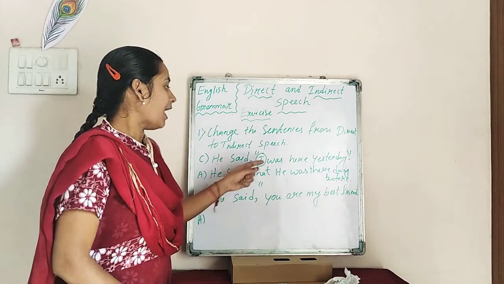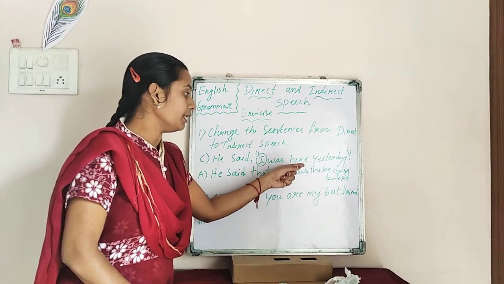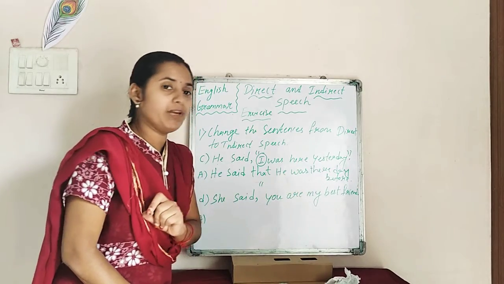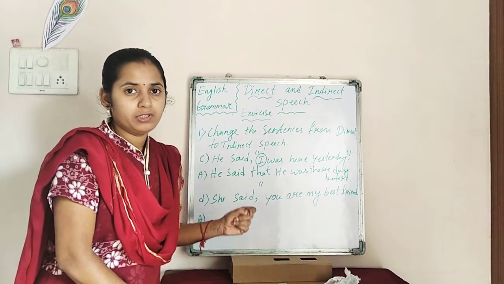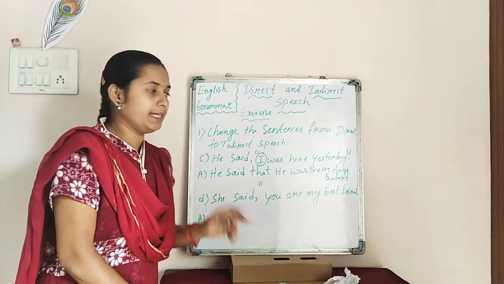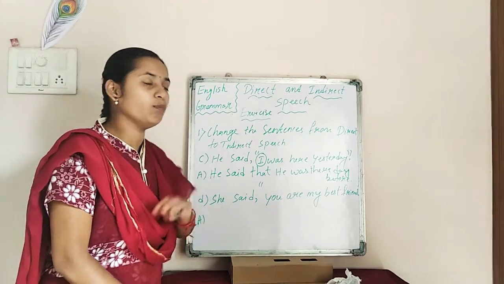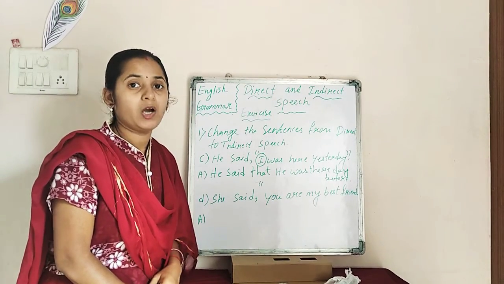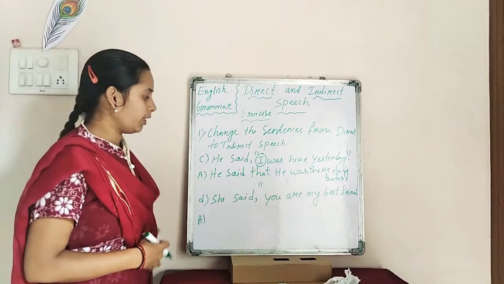So why? Because I will change into he, here will become there, yesterday will become day before. So after replacing all the things, you will get he said that he was there day before. Okay?